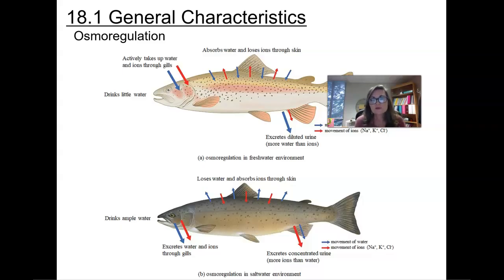With osmoregulation in saltwater environments, the fish drinks ample water coming in, and it excretes water and ions through its gills. Also, it can lose and absorb ions through its skin, and it will excrete concentrated urine, so it excretes more ions out of its urine than it does water.